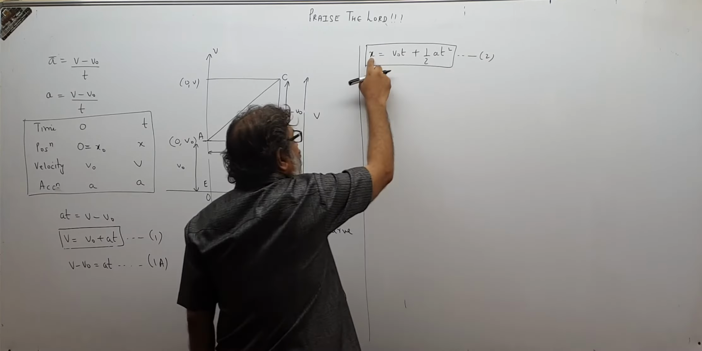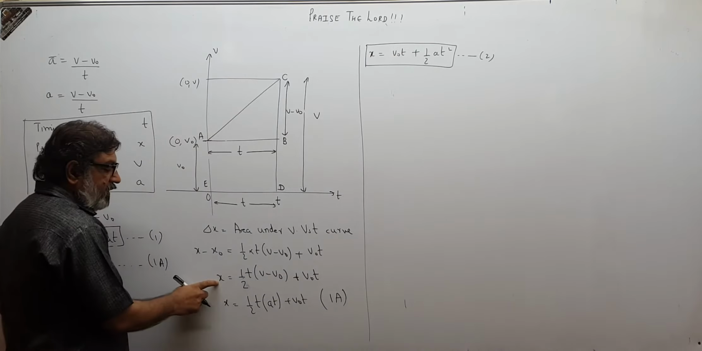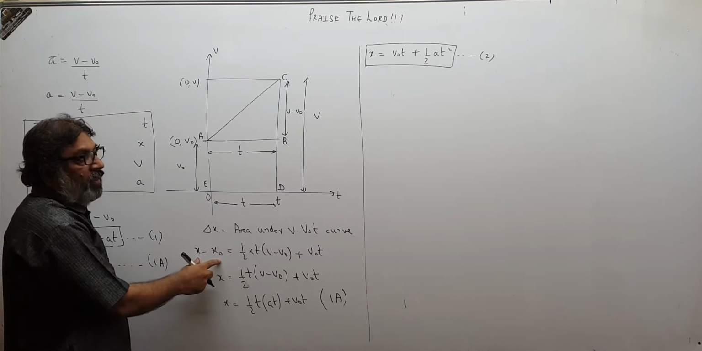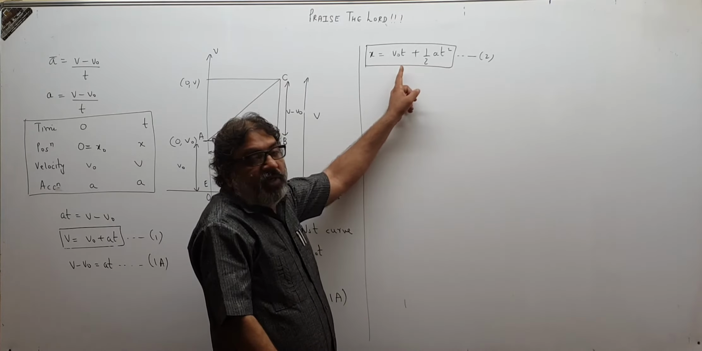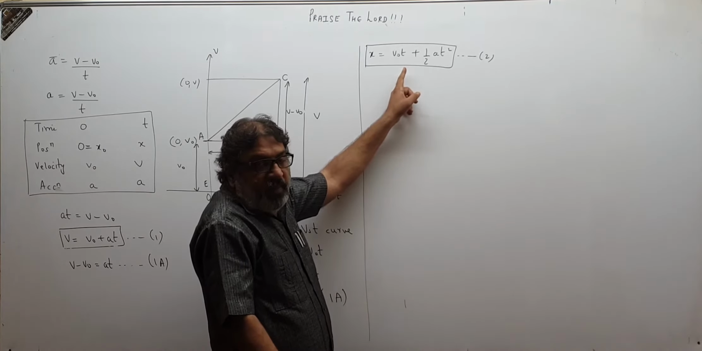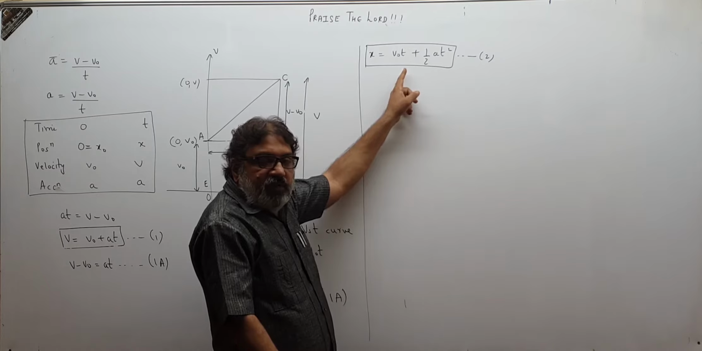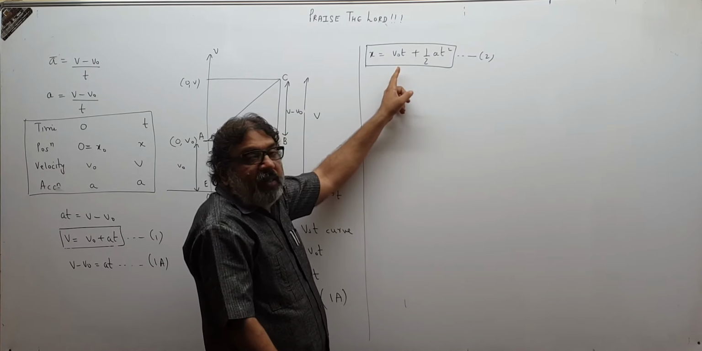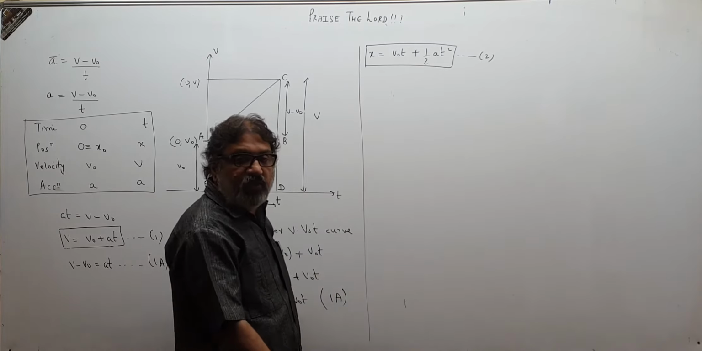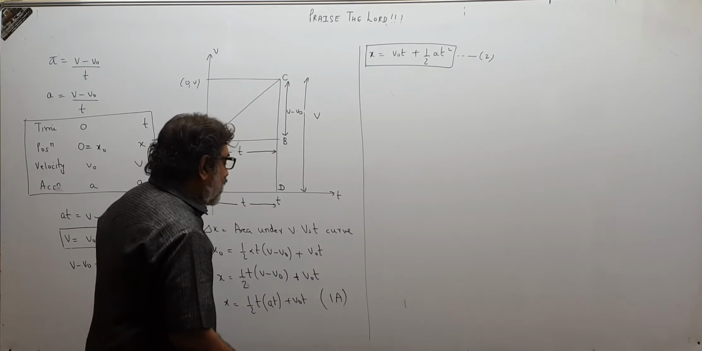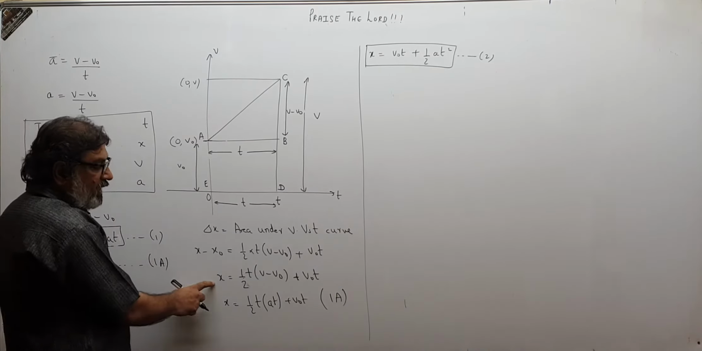So this equation of X is actually displacement. This X is this much displacement. So displacement in time interval T, again T is the time interval over here, not the instant of time. T is the time taken by the body. So displacement in time T will be X equal to VOT plus half AT square. That is another equation.